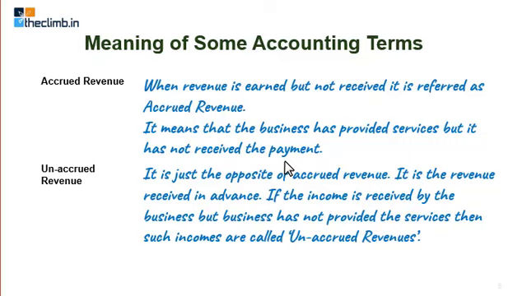On the other side, you have not taken the services, but you have paid that amount. You have paid electricity bill in advance. You have paid the telephone bill in advance for next 2-3 months. In that case, that advance payment by you is unaccrued revenue or advance revenue for that company. That company cannot treat it as revenue earned. They have not earned it, they have received in advance.